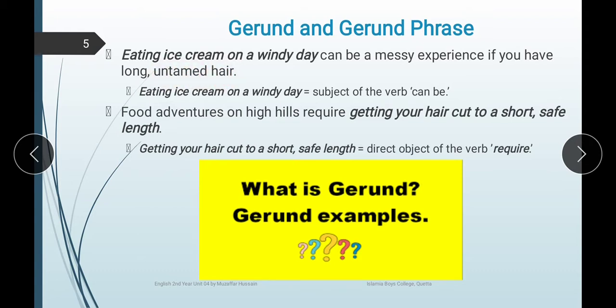Now what is the gerund part? Eating ice cream on a windy day. It seems to be a subject followed by the verb can be. So therefore we say that eating ice cream on a windy day is a gerund phrase. Another example: Food adventure on high hills requires getting your hair cut to a short length. Getting your hair cut to a short length is the direct object of the verb require. So it is also a gerund, get plus ing, getting, and eat plus ing, eating. So this is known as a gerund or gerund phrase.